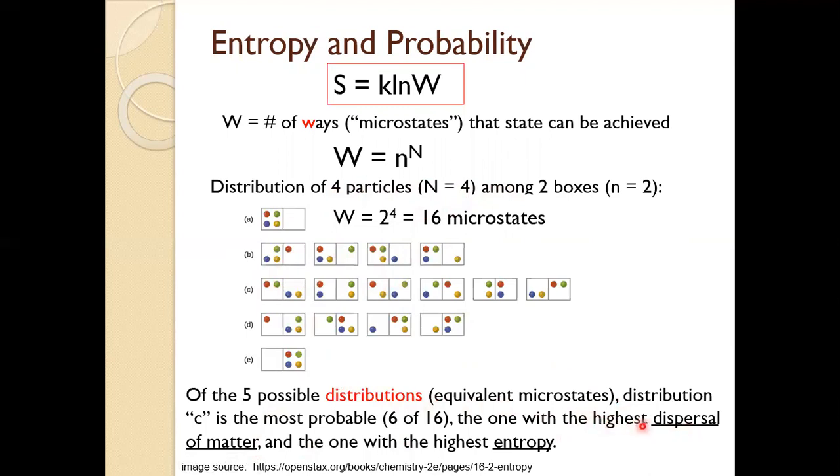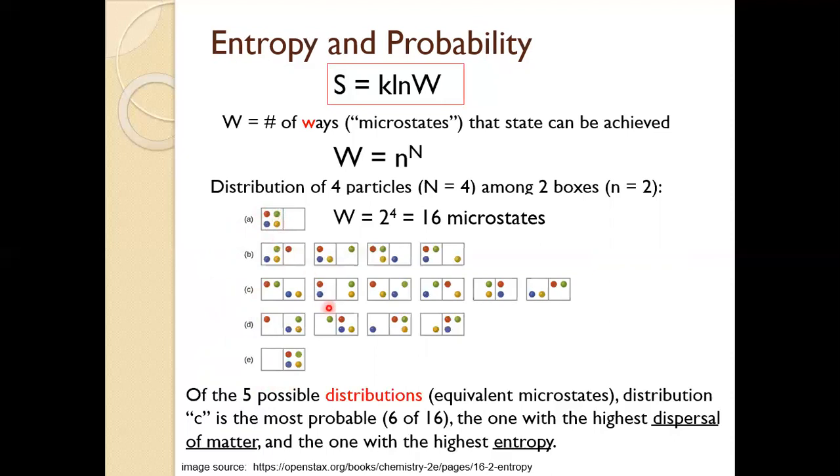And because it has the highest dispersal of matter, the most probable one is also the one with the highest entropy. Conversely, also notice that the least probable distributions, distribution A or distribution E, are also the ones with the lowest entropy, in other words, the least dispersal of matter, because in these distributions, all the particles are constrained to just one box.